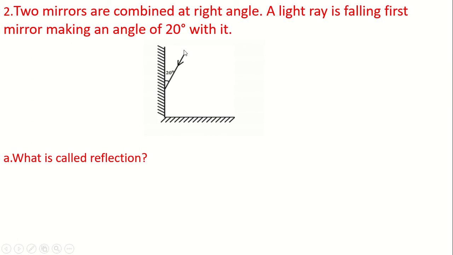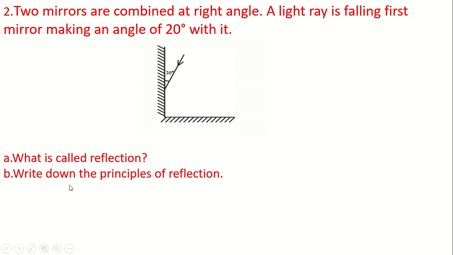So here a ray of light is incident on the first mirror. Suppose this is the first mirror and this is the second mirror. The light ray is incident on the first mirror at an angle of 20 degree. So here the angle of incidence is not 20 degree. This 20 degree angle is the angle between the incident ray and the first mirror.